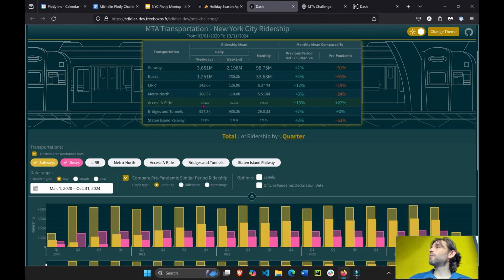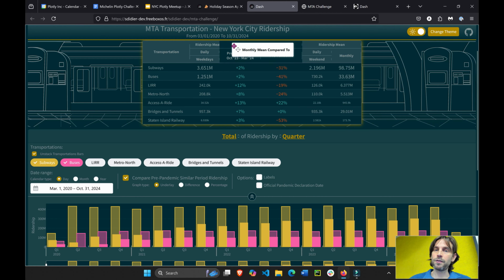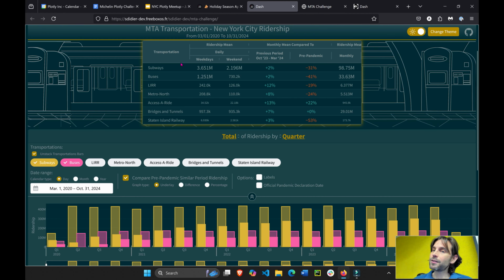But taking the Access-A-Ride, which is single or private car rides for people with disabilities, that is actually more than recuperated. It's 22% more than it used to be. And what's cool about the Dash AG Grid here is, he changes the color to green if it's a plus, red if it's a minus. He adds M for million, K for 1,000. There are different sub columns here. I think we can actually even move columns around. See, we can even move columns around. And it's not too many lines of code, so it's pretty cool to see these capabilities.